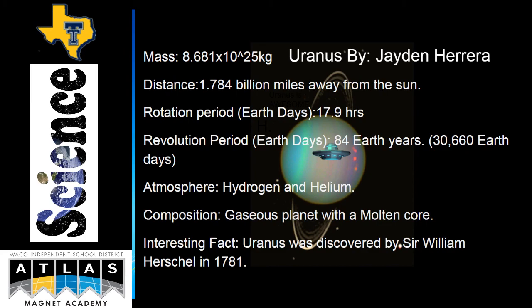The atmosphere is hydrogen and helium. The composition of Uranus is a gaseous planet with a molten core. An interesting fact is Uranus was discovered by Sir William Herschel in 1781.